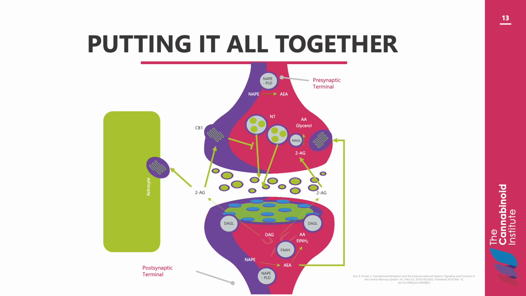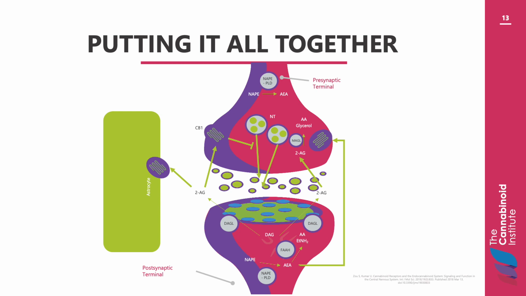Extra 2-AG in the synaptic cleft is taken up into the presynaptic terminal and degraded into arachidonic acid and glycerol by MAGL. Anandamide activates intracellular CB1 receptors as well as other non-cannabinoid receptor targets, such as the TRPV1 vanilloid receptor.